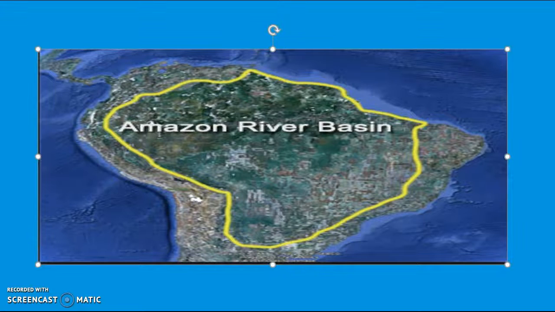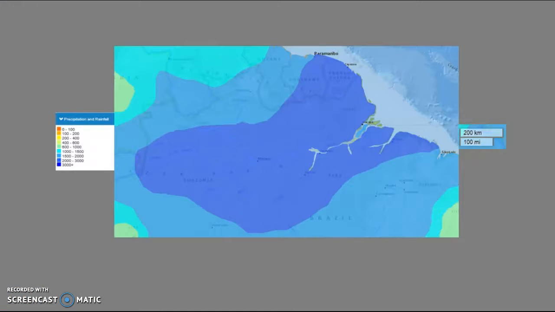The Amazon Basin is located in South America. The Amazon Basin is 40% of the South American continent. An interesting fact about the Amazon Basin is that it is the longest river in the world, and since it is wide, it has a lot of tributaries, and this river transfers the most amount of water than any other river. This map shows the pattern of rainfall in the Amazon Basin.